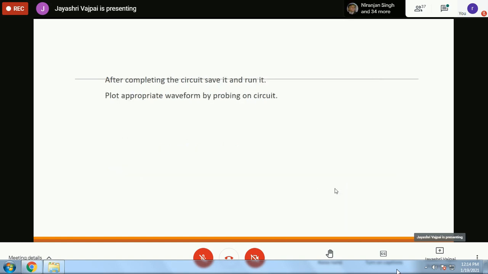This is also useful for interoperability. If you are sending your design to some other software, it is advisable to keep your library limited. Then after completing the circuit, you just have to design the circuit by pick and place. There is a tool for wire. If you open the design option, under edit, there you will find that wires are also directly available. You can use those wires and connect.